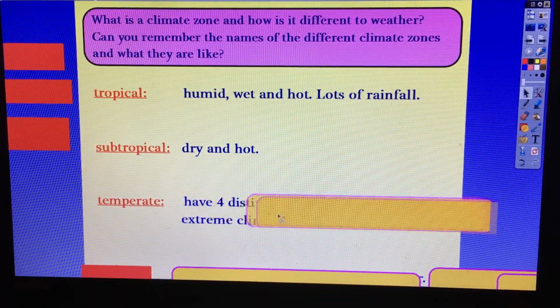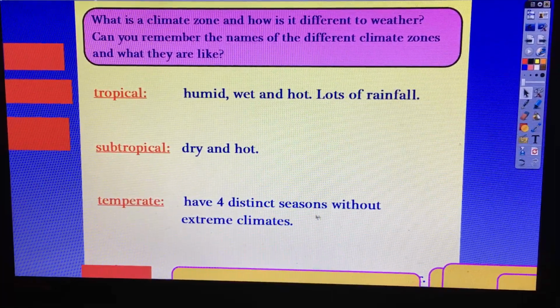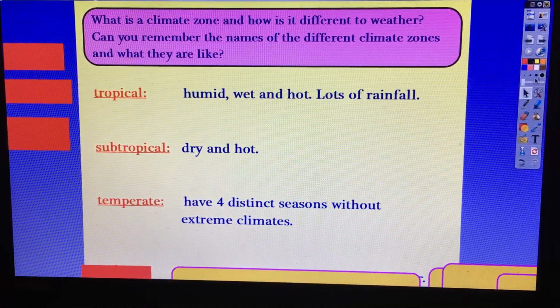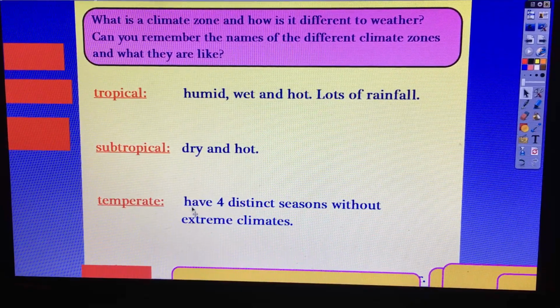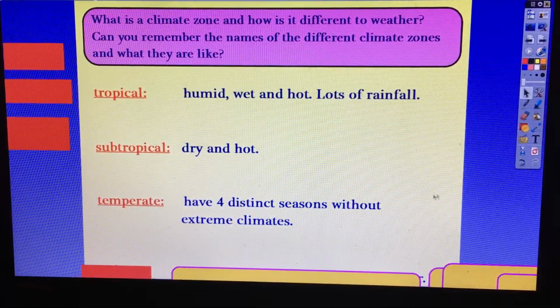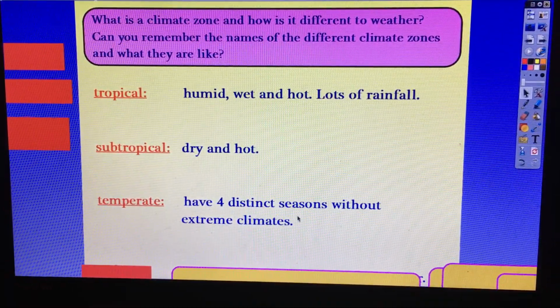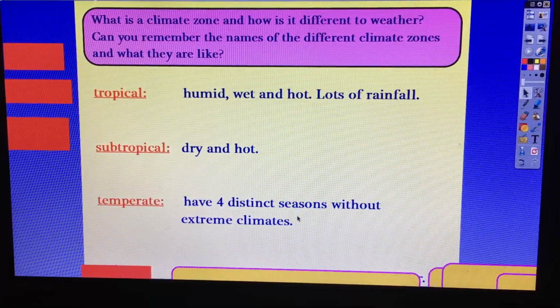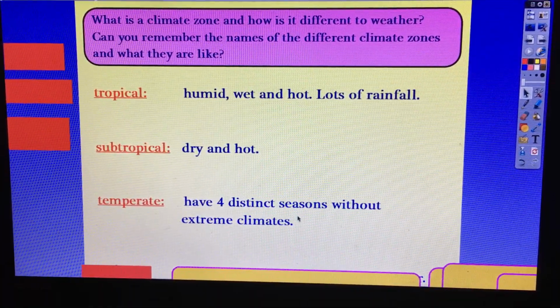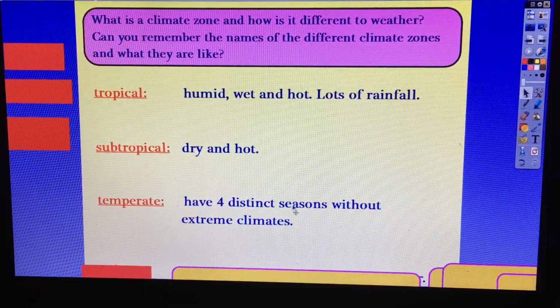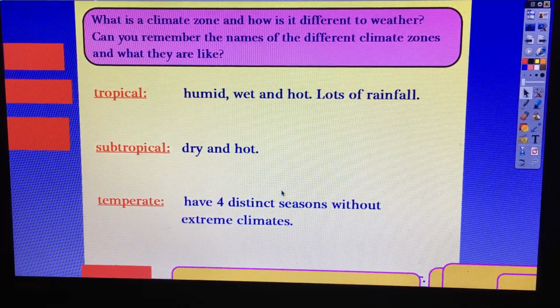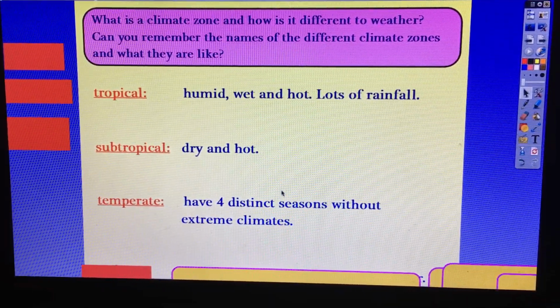Let's find out what that's like. It has 4 distinct seasons without extreme climates. Can you remember our seasons? We have spring, yep, good job. After spring, summer. After summer, autumn. And after autumn, winter. So what is it like in these 4 seasons? Pause the video and remind yourself.